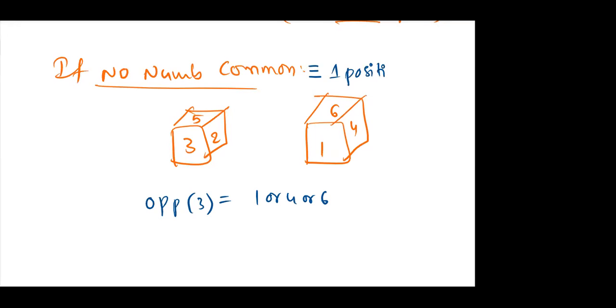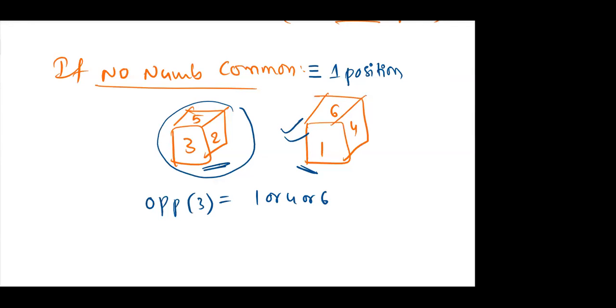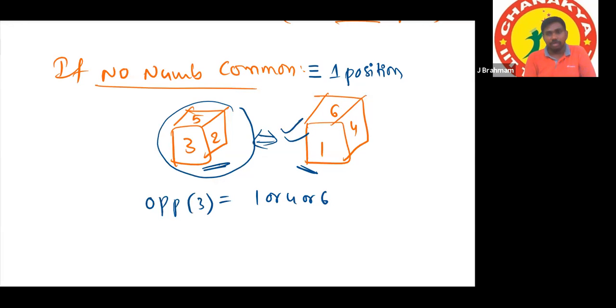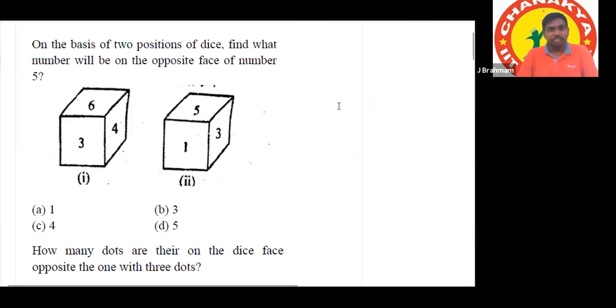So 1 position means whatever numbers are in this dice in the first position, the second position has the opposite possibilities, and for the second position, the first position has opposite possibilities. For this dice, these numbers are invisible, and for these dice, these numbers are invisible. So likewise we conclude it is like 1 position only. Overall, we get only 1 case in which we can confirm all the answers.